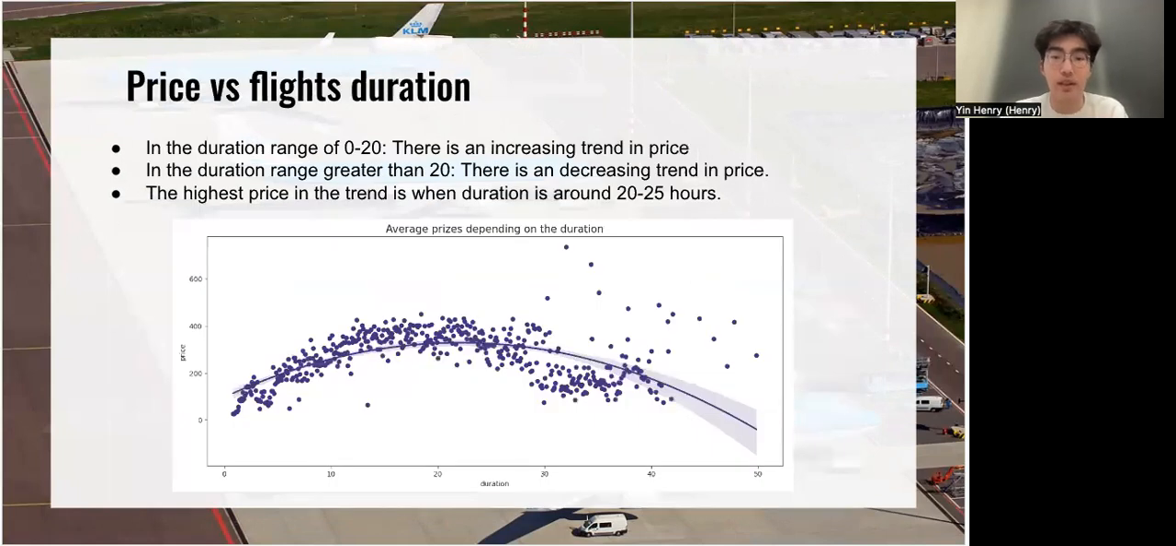And here is the scatter plot and the regression plot between price and flight duration. If the duration is less than 20, there's an increasing trend in price. If the duration is larger than 20, there's a decreasing trend in price. And the highest price in the trend is when duration is around 20 to 25 hours.